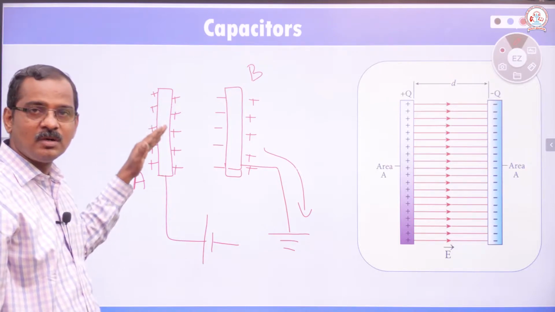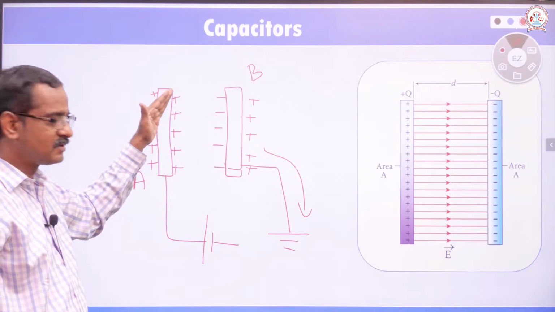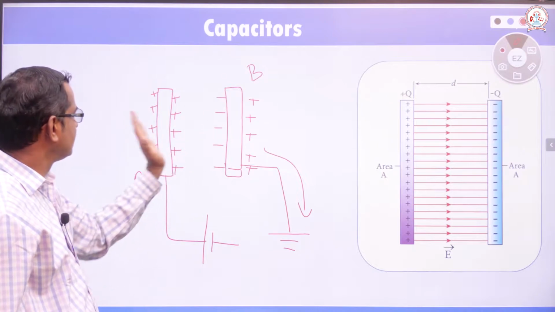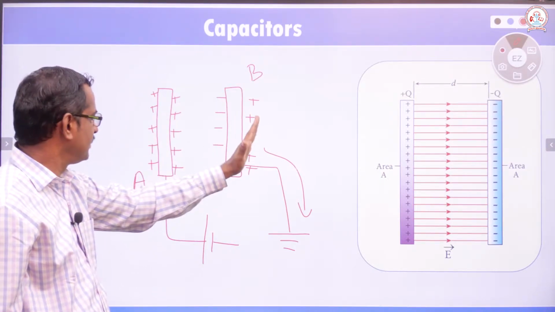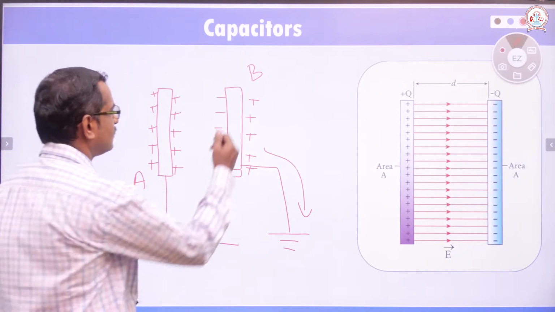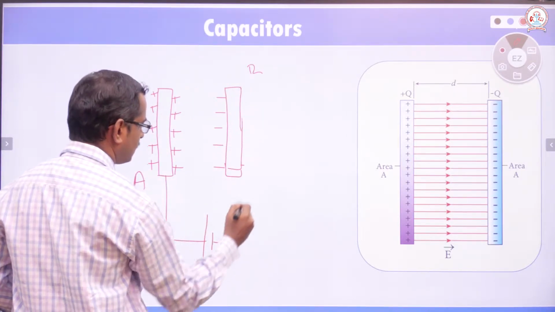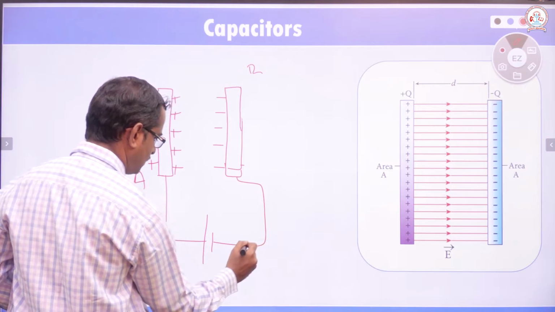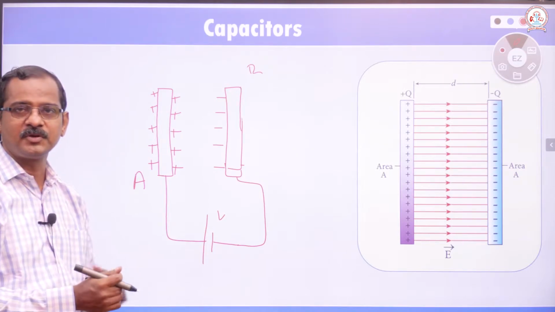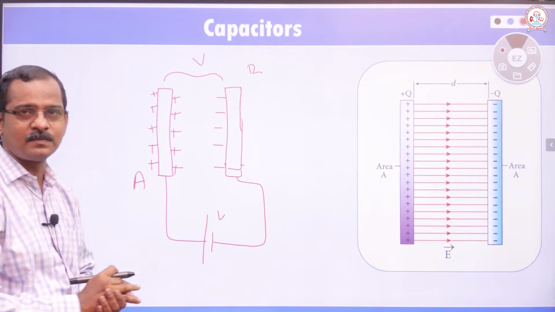To compensate that, some charges flow from the battery to the plate. And finally, because we are connecting this to earth, there will be some charges in plate A and plate B also. In A there will be positive charges, and in B there will be negative charges. And this is how we connect. Therefore, the potential difference across the battery will be equal to the potential difference across the capacitor plates.